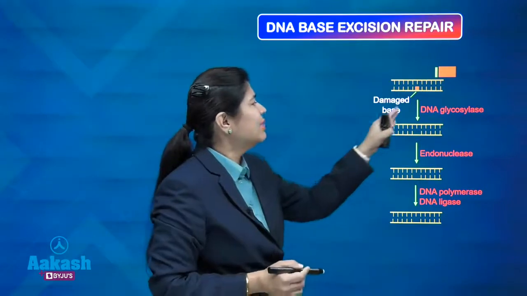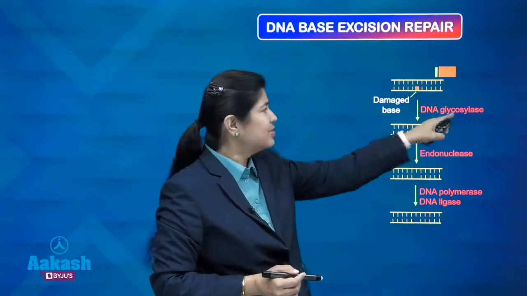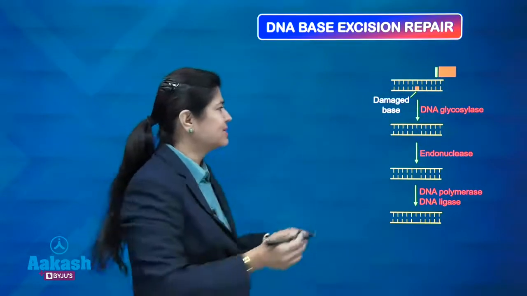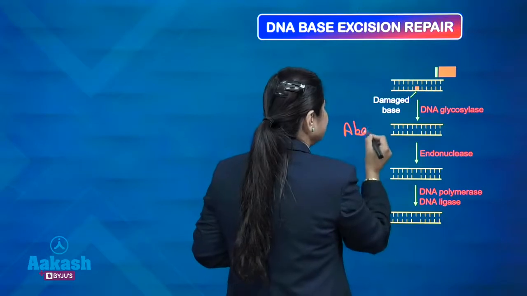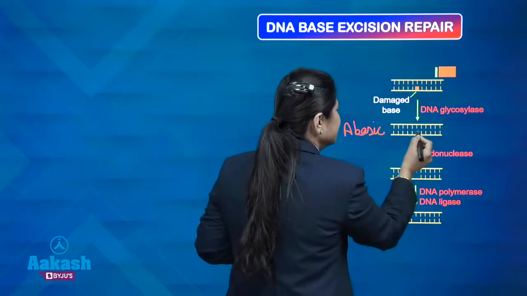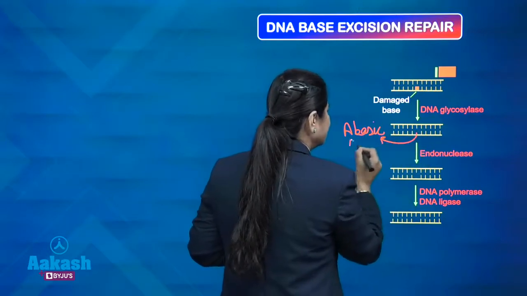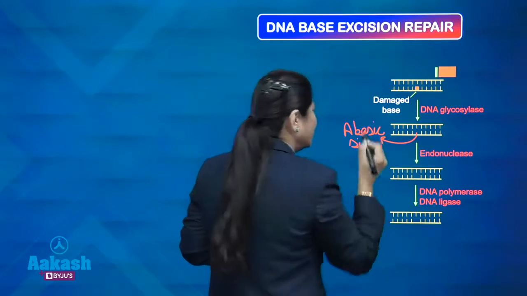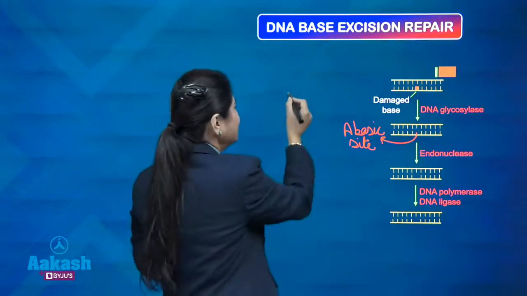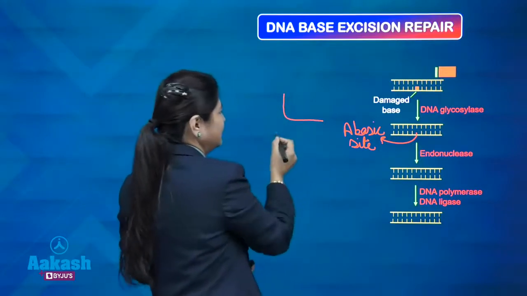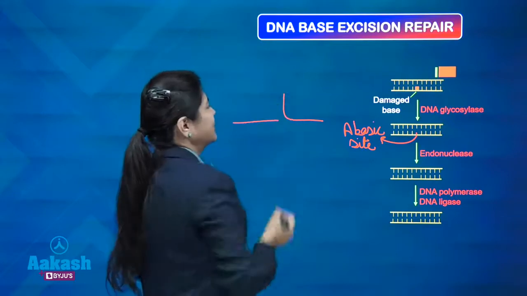Okay. So, now DNA glycosylase is the enzyme which removes the damaged base, and so we are left with the abasic site. This is the abasic site, and now we have another enzyme, endonuclease, which will form a nick. You remember endonuclease always forms a nick in the chromatin.